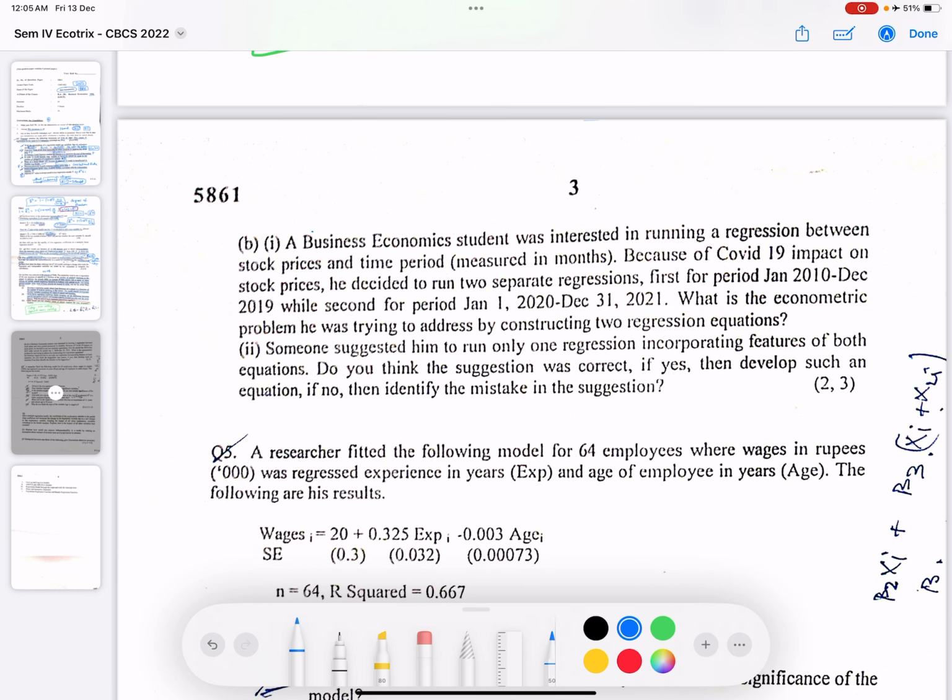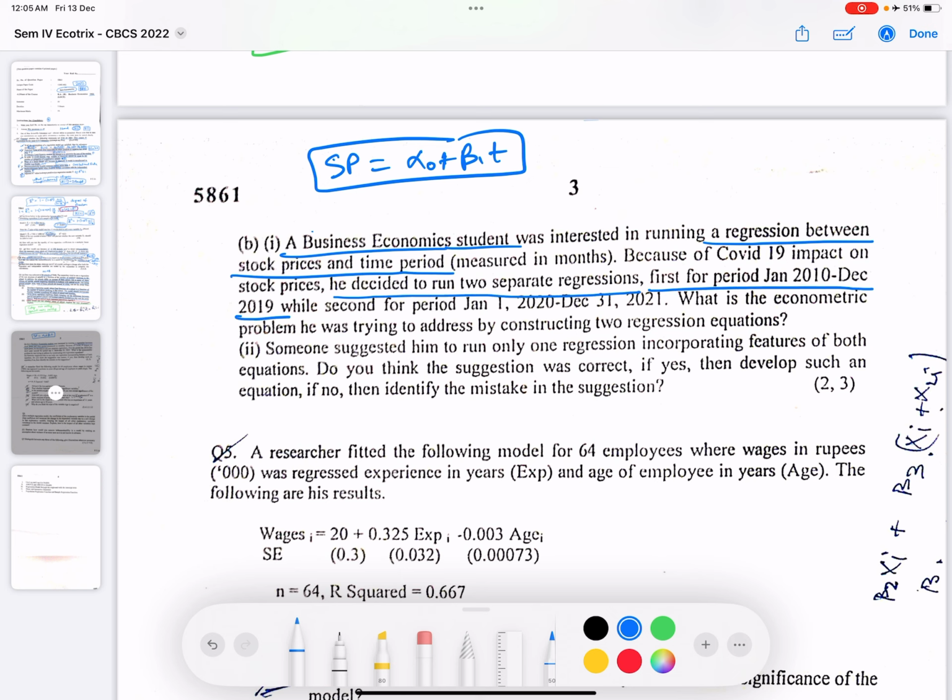A business economics student was interested in running a regression between the stock price and time period measured in months. So stock price is alpha naught plus beta 1 t. Suppose it is a function of time period. Because of COVID-19 impact on stock prices, he decides to run two separate regressions.